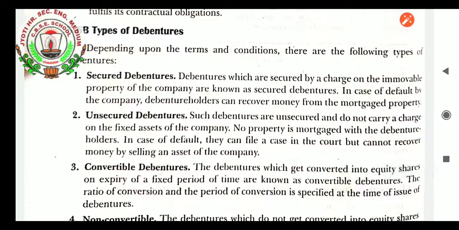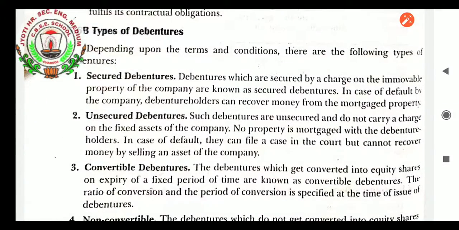Unsecured debentures, students. What do you mean by unsecured debentures? Those debenture holders who do not have any security from the company. If the company does not pay them, they cannot claim over the property of the company. Such debentures are unsecured and do not carry a charge on the fixed assets of the company. No property is mortgaged with the debenture holder. In case of default, they can file a case in court but cannot recover money by selling the assets of the company.